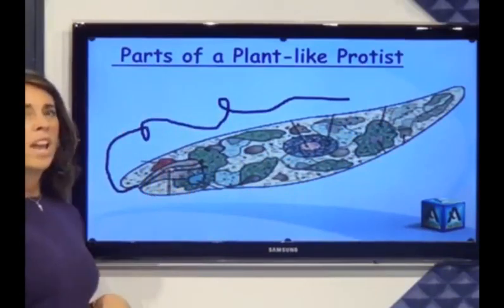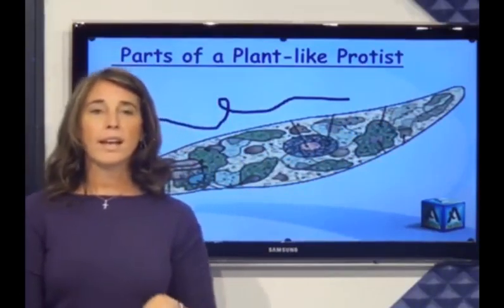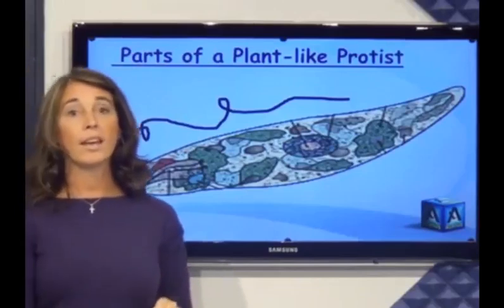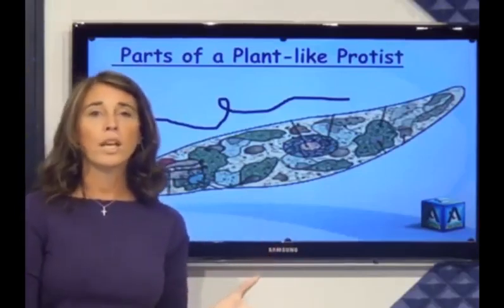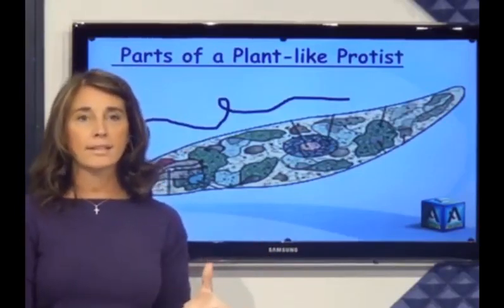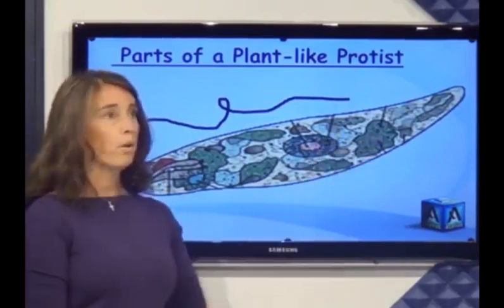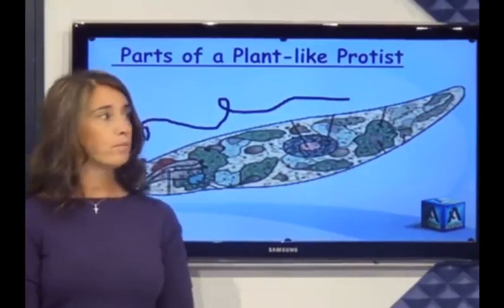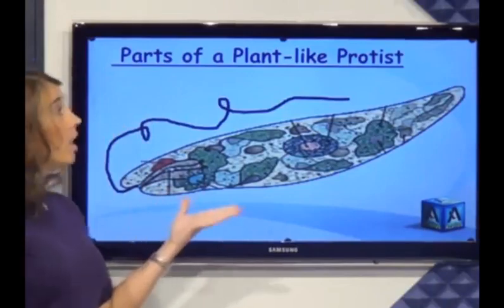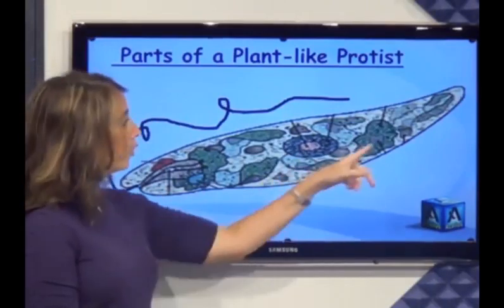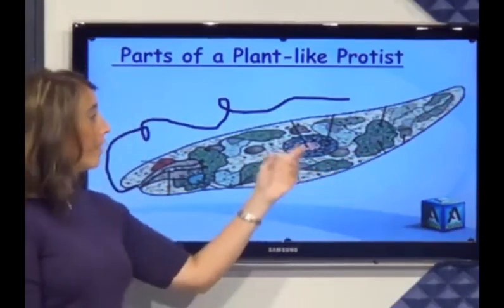You may see a red thing here. It's what we call a sunlight collector, which they use to collect sunlight. If they want to make food, they need sunlight. That helps them grow.